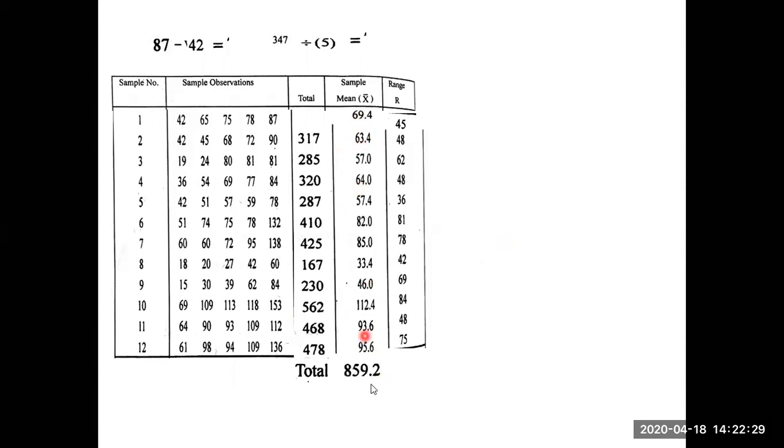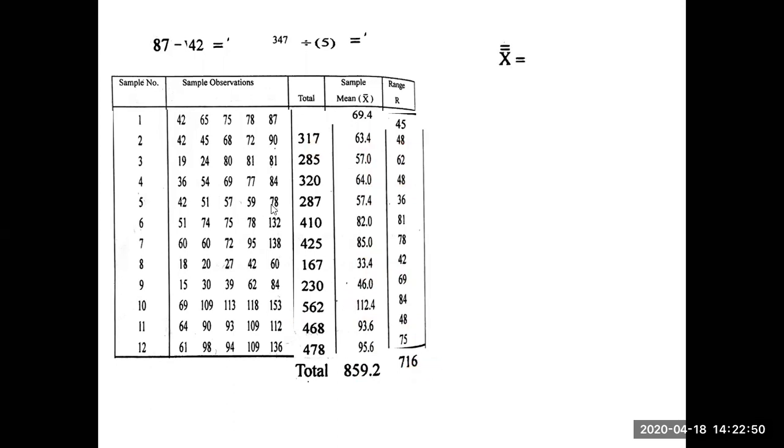So mean total is 859.2. These are the X bar values. Summation is 859.2, so this is denoted by sigma X bar. This is sigma R, the summation of R.